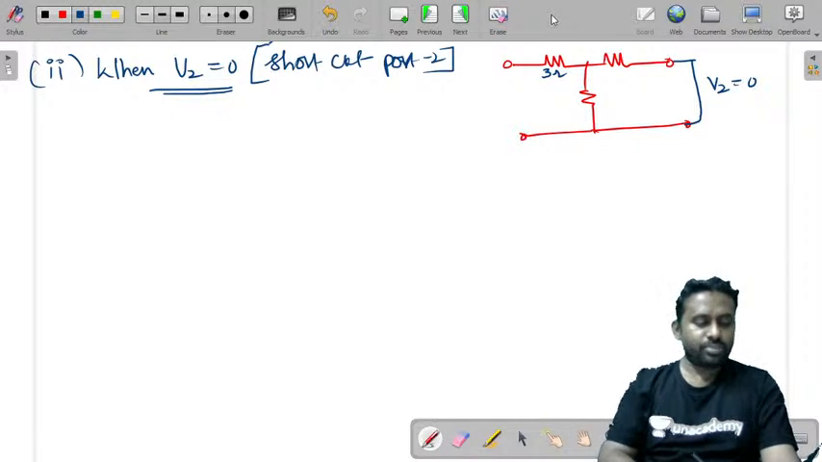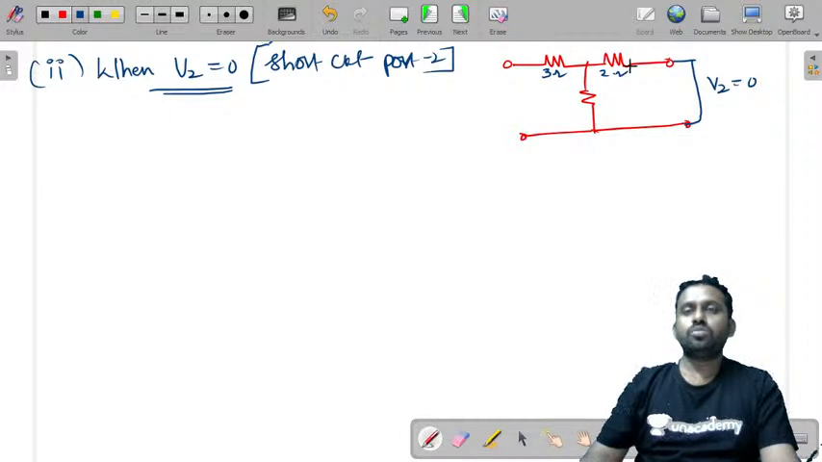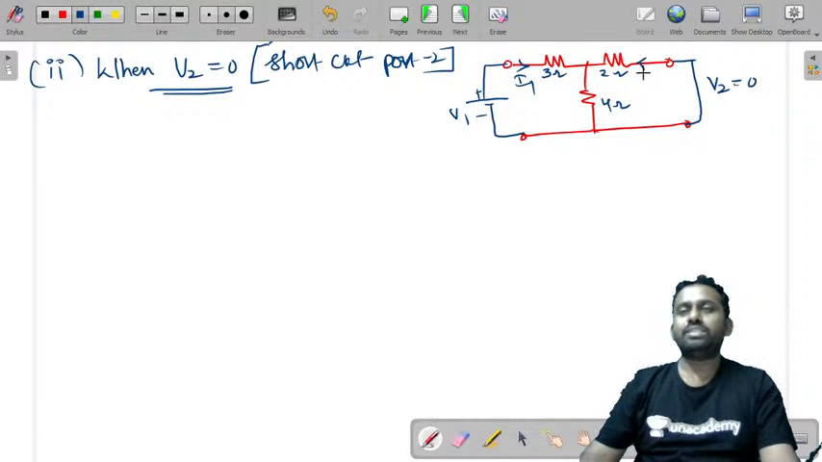And this is 3 ohms, 2 ohms and 4 ohms. And this will be I1. You'll assume a voltage V1. Now, if you short circuit this, V2 is 0, but still there is some current I2. So I'll take some current minus I2, which is opposite to this. And we need to derive the relation between V1, I1 and I2.